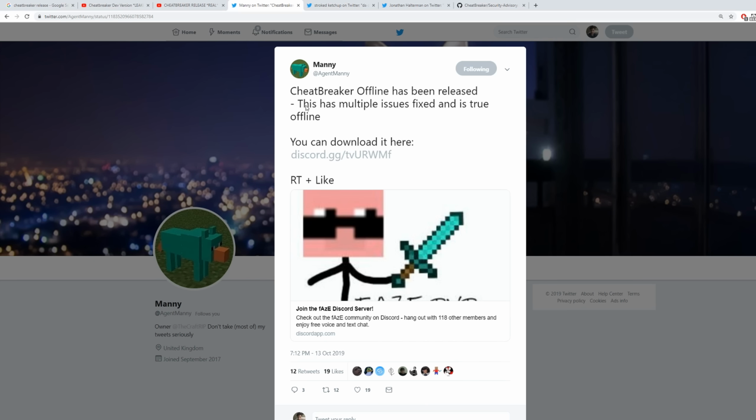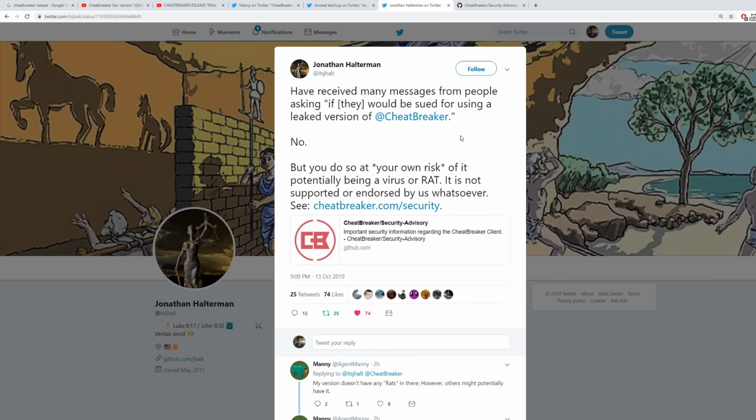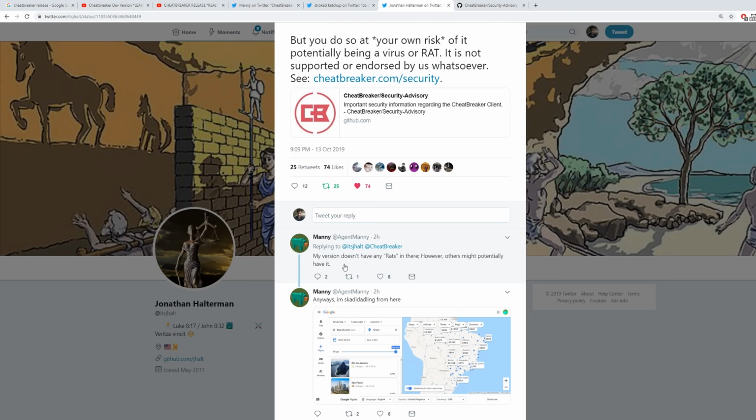But we also want to look at what J-Halt has actually said about this, because he made a tweet: "I have received many messages from people asking if they would be sued for using a leaked version of CheatBreaker. The answer is no, but you do so at your own risk of it potentially being a virus or a rat. It is not supported or endorsed by us whatsoever. See cheatbreaker.com/security." And obviously Manny replies, he goes, my version doesn't have any rats in there. However, others might potentially have it.